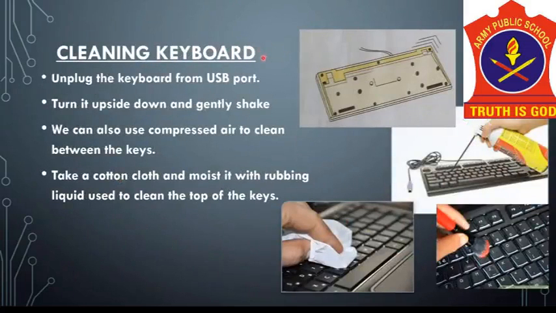So for cleaning the keyboard, because sometimes our keys do not work properly because the dirt gets stuck inside those keys. So first of all, unplug the keyboard from the USB port, then turn it upside down and gently shake. Some of the dirt will be removed from this process. Now if it is more dirty, you can use compressed air to clean between the keys. And for cleaning the top of the keys, you can take a cotton cloth, moisten it with rubbing liquid, and use it for cleaning the top of the keys.